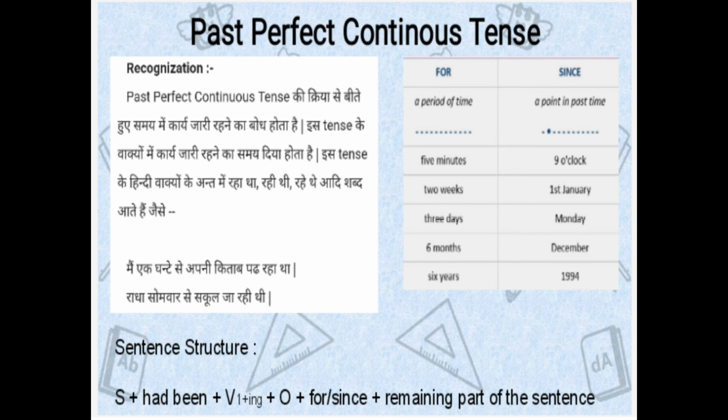Next is past perfect continuous tense. Its recognition is, in the last you would have raha tha, rahi thi, rahe the. But from some time, se raha tha, se rahi thi, se rahe the, means the action was going on in the past. This is the definition of past perfect continuous tense.